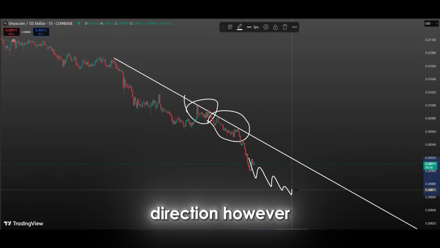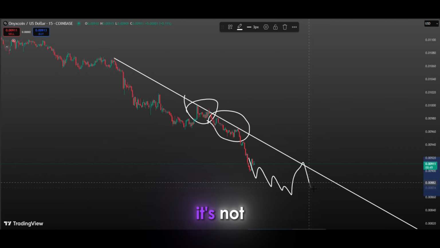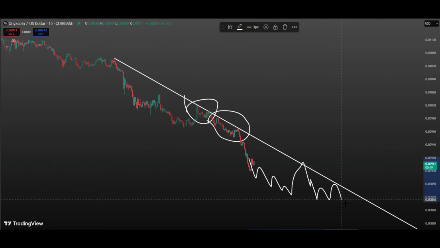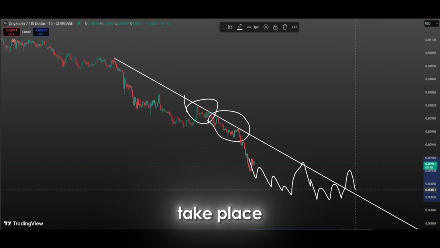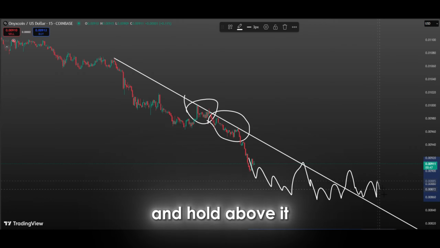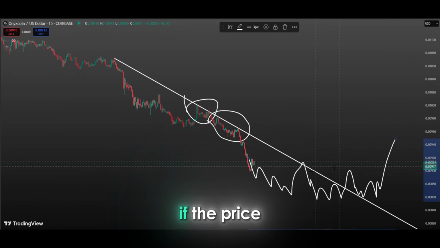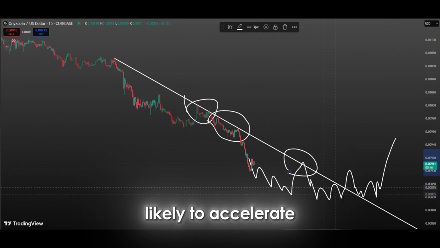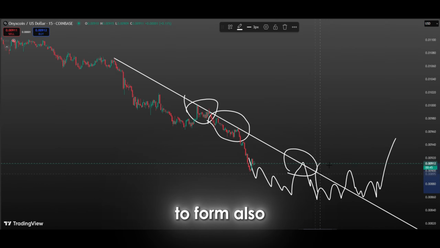market is changing direction. However, it's not enough for the price to simply break the trend line to confirm a trend reversal. For a true trend reversal to take place, the price needs to test this level as support after the breakout and hold above it. If the price breaks this level and maintains its upward momentum, the uptrend is likely to accelerate and a new trend is likely to form.